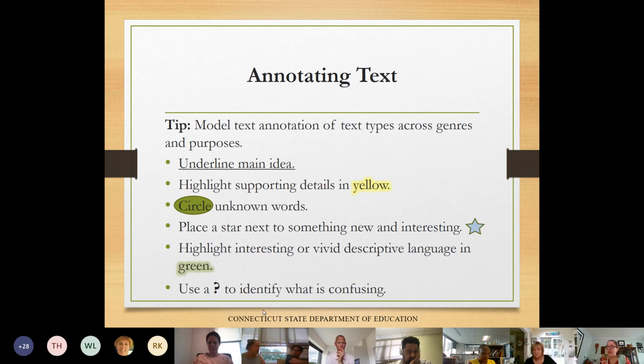Again, they are all grade appropriate complex text. I could look at different text across grade levels, and text across content areas, and look at main idea or supporting details, or how to circle unknown words or descriptive language or note questions.